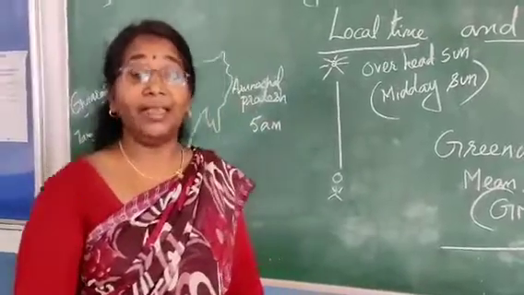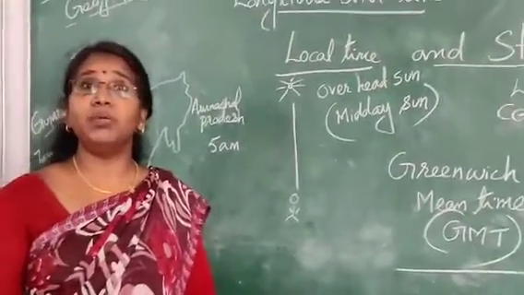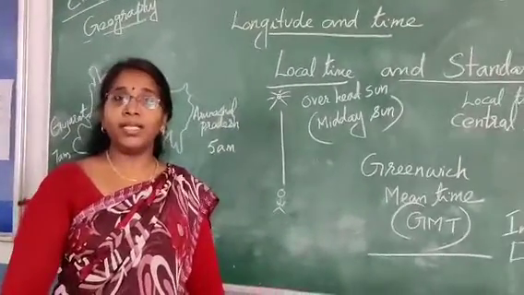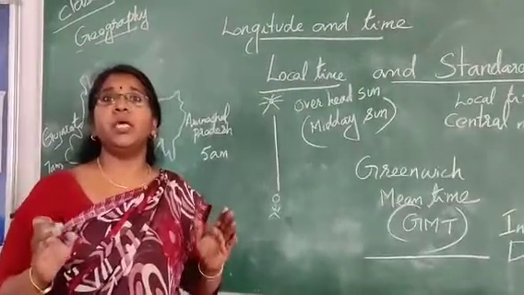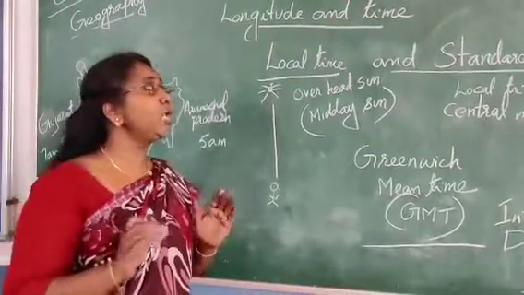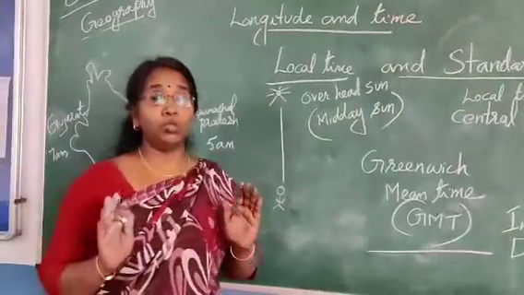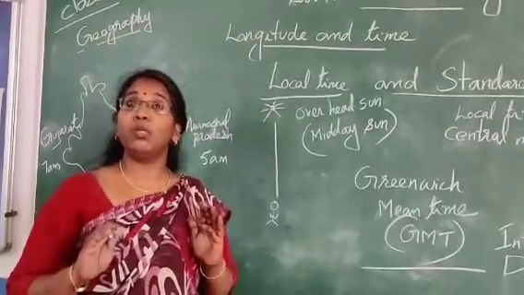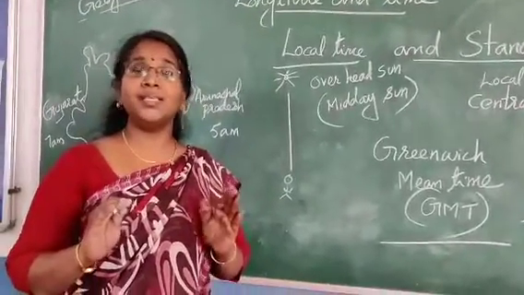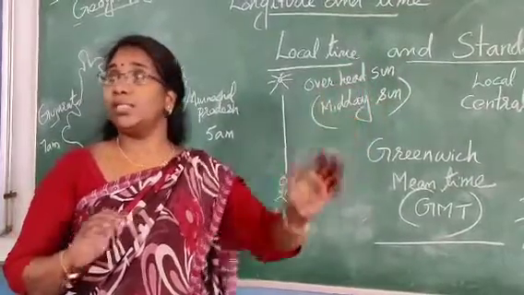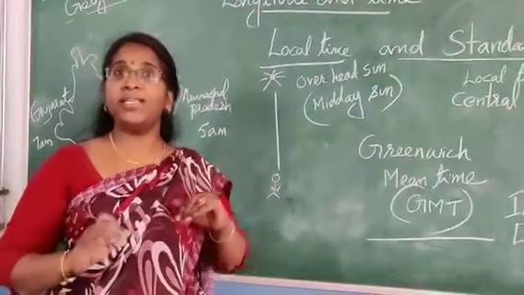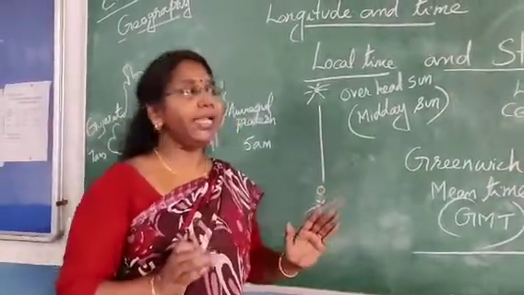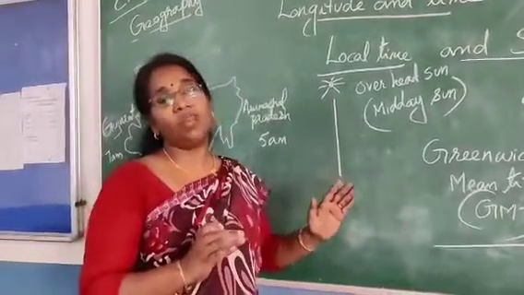Have you observed that in the afternoon sometimes the sun is just above your head? That is the overhead sun. When the sun is just above your head, the local time of that place is 12 noon. Suppose a place like Chandrapur experiences 12 noon or overhead sun; it is not necessary that all the nearby places like Ranchi or Kolkata experience overhead sun at the same time. That means the sun's position changes from place to place, and accordingly, local time also changes from place to place.